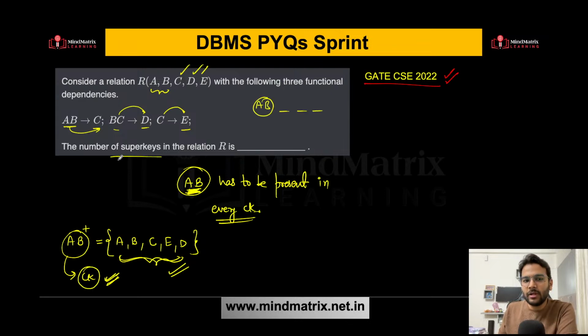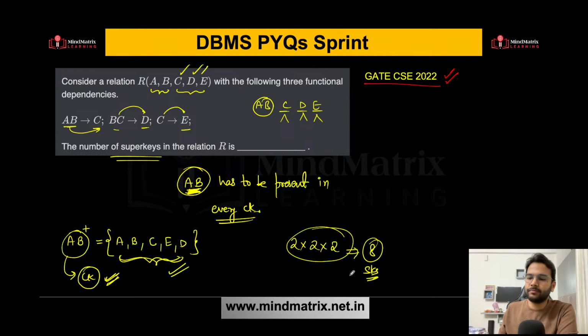Now, if AB is the candidate key, how many remaining attributes can we have? Because we are talking about the number of super keys. Any superset of a candidate key is also a super key, right? So the remaining attributes are C, D, E. Again, 2 choices for C, whether to include it or not, 2 choices for D, 2 choices for E. So that means 8 super keys are possible here.